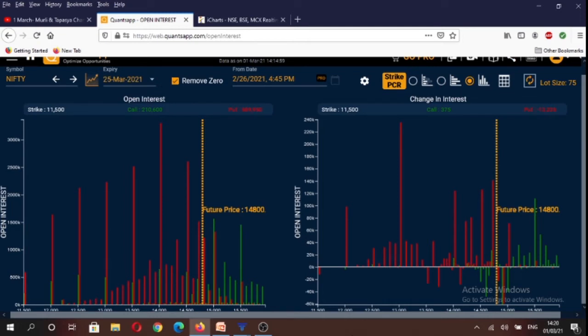If we analyze options open interest data, you will see that highest amount of calls have been written at 15,500 strike and highest amount of puts are written at 14,500 points. So it gives us a broad range of 14,500 to 15,500 on the index based on the monthly expiry contract.